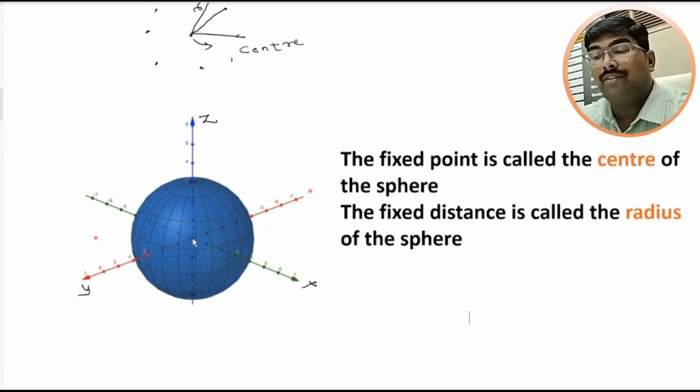Then this is the fixed point, which is called the center of the sphere, and this distance is called the radius of the sphere. So please remember, the fixed point is called the center of the sphere and the fixed distance is called the radius of the sphere.